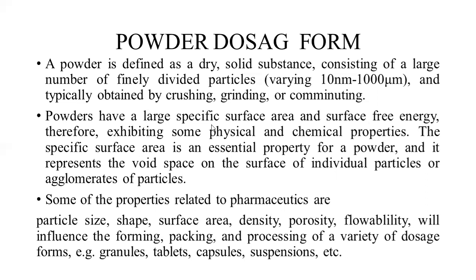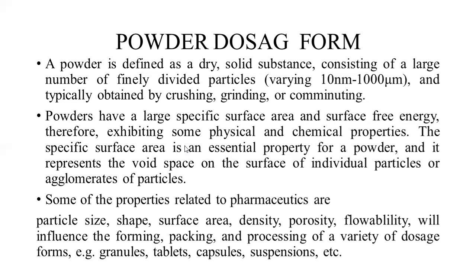Students, the specific surface area is an essential property for a powder and it represents the void space on the surface of individual particles or agglomerates of particles. Means, if we want to simplify it, by specific surface area, we mean that the blend of powder contains void spaces on the surface. By void spaces we mean that the surface of the particle is not smooth. There are few void spaces in or on the surface of the particles.